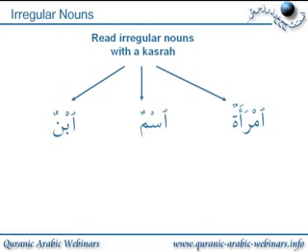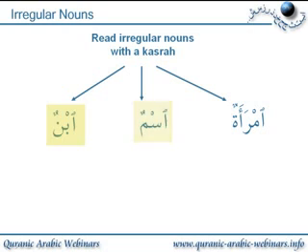Okay, now the problem here, if you look at the Hamza-tul-Wasl, how do we know what should have been read on it? Because there's no short vowels. And the simple rule for these irregular nouns, which are nouns that themselves begin with the Hamza-tul-Wasl independently of the definite article, because these are all actually indefinite, and you can tell that because they've all got dhammatain, so they've got tanween on the last letter. Okay, so the rule is you just read them as if they've got kasra, so that's why I read it as imra and ism and ibn, because I've read it with kasra.